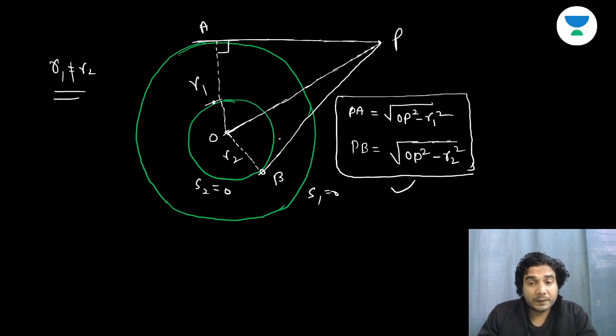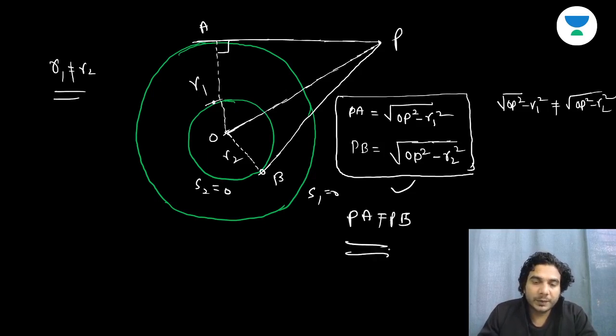Now see, because R1 is not equal to R2, obviously the square root of OP square minus R1 square is not equal to the square root of OP square minus R2 square, right? Because we are subtracting R1 square from OP square, and then R2 square from OP square. R1 and R2 are different, so you'll get different values. Quite obvious, right? So PA cannot be equal to PB, hence proved. Geometrically we can show that there's no point in the plane from where you can draw tangents of equal length to two concentric circles. All right, so the radical axis does not exist only in this case. I hope this point is clear now.